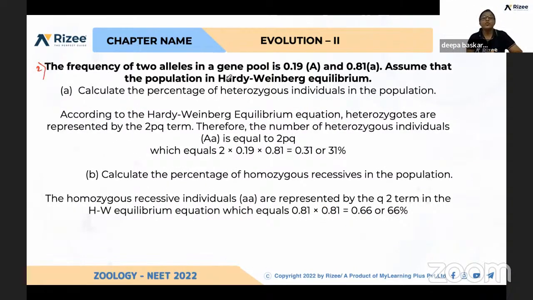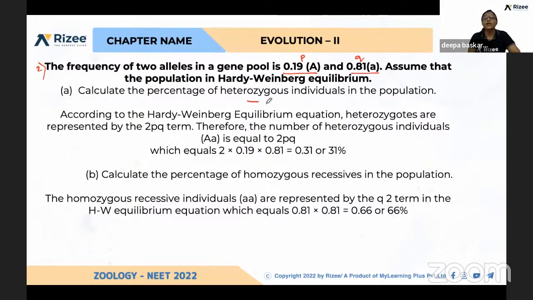Second problem. The frequency of two alleles in a gene pool is: A, dominant, is 0.19 and recessive is 0.81. Assume that the population is in Hardy-Weinberg equilibrium. So automatically this is P and this is Q. Calculate the percentage of heterozygous individuals. This is very easy actually.